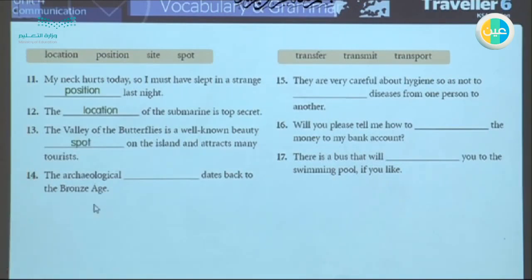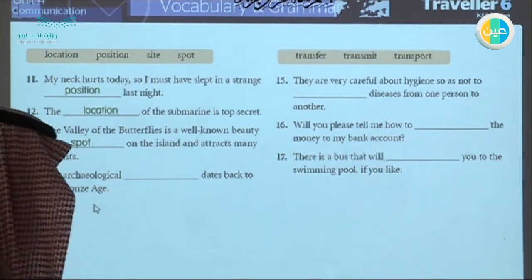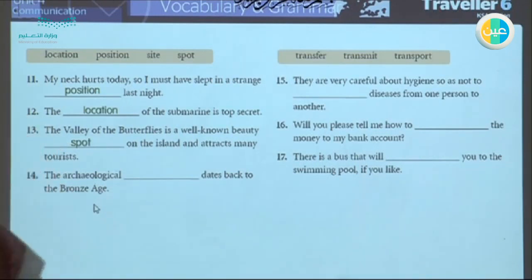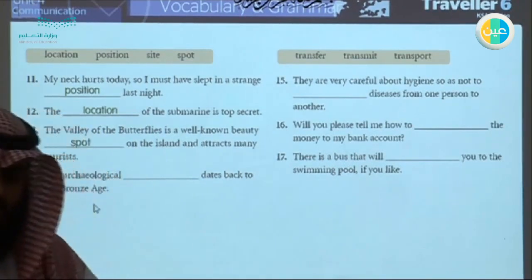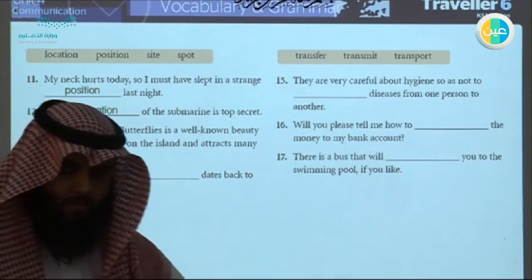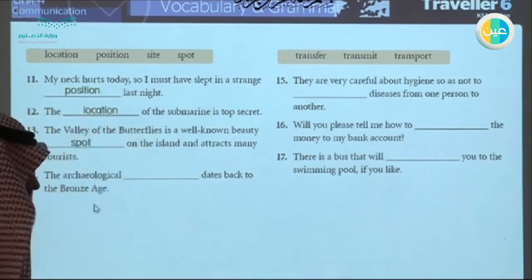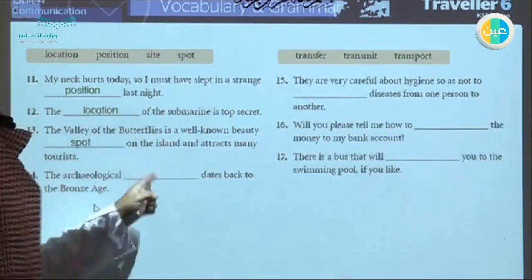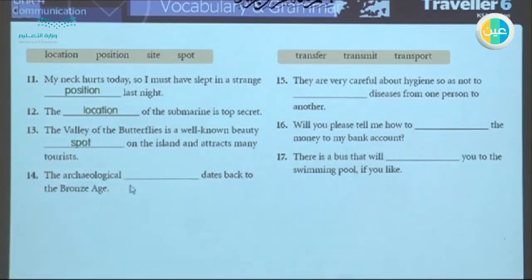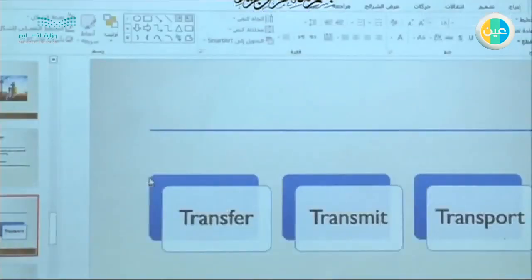The archaeological site dates back to the Bronze Age. So we are talking about an area that archaeologists study. So this is an area, a boundary. This is a site, an archaeological site that dates back to the Bronze Age. Okay, so the last three.